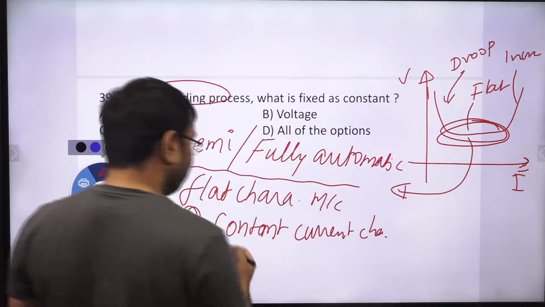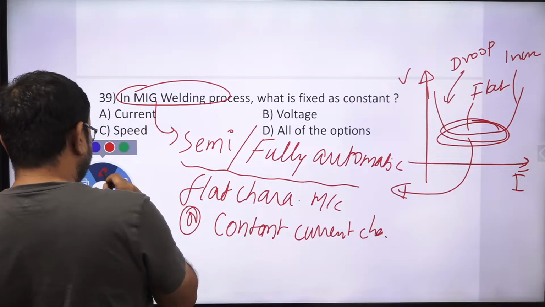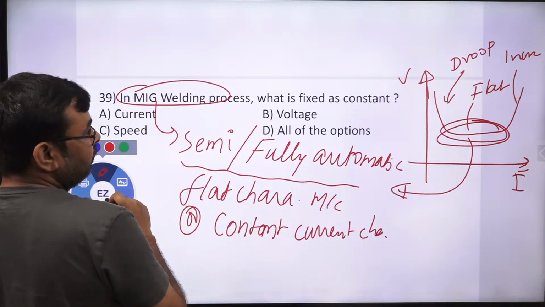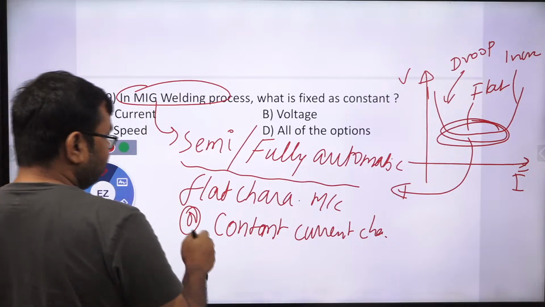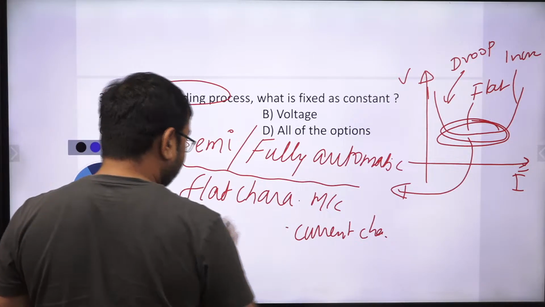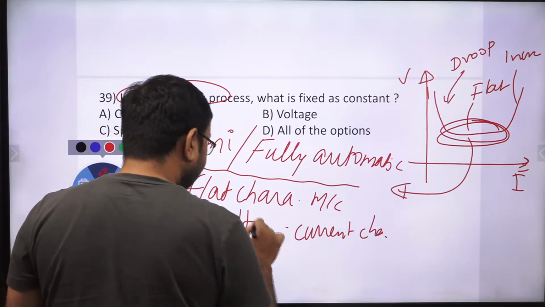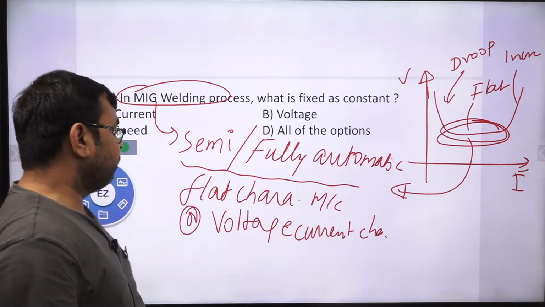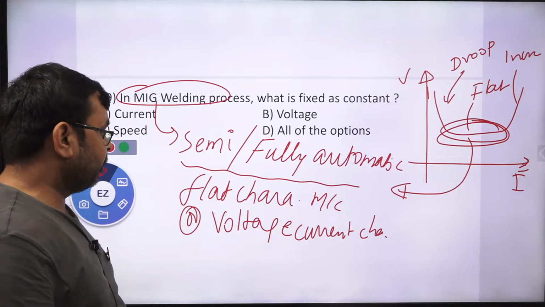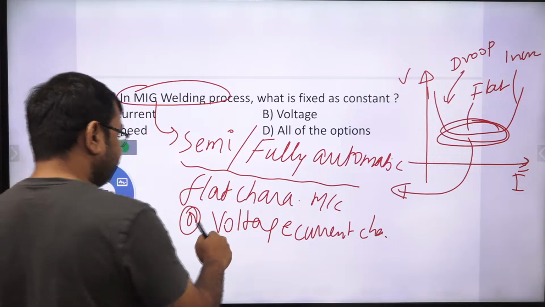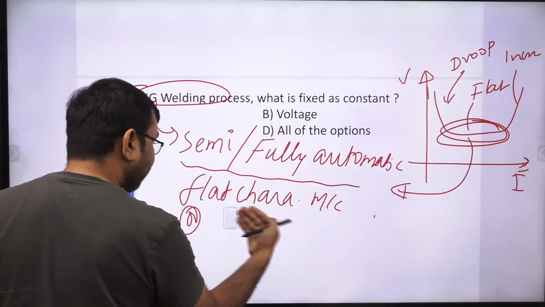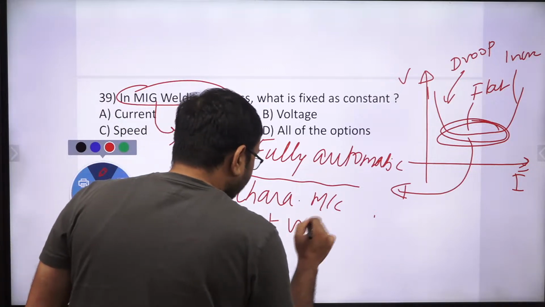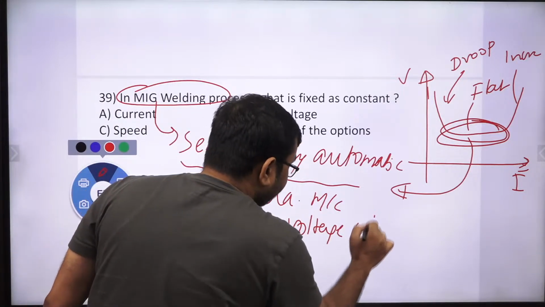So sorry, this is not constant current. Flat characteristic works on constant voltage, not constant current. This was wrong. Constant voltage, correct? Constant voltage, yes or no? A flat characteristic machine works on constant voltage characteristic, not constant current. Correct? Constant voltage characteristic, yes or no?